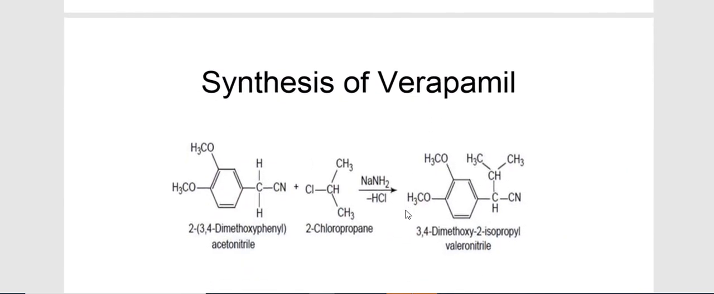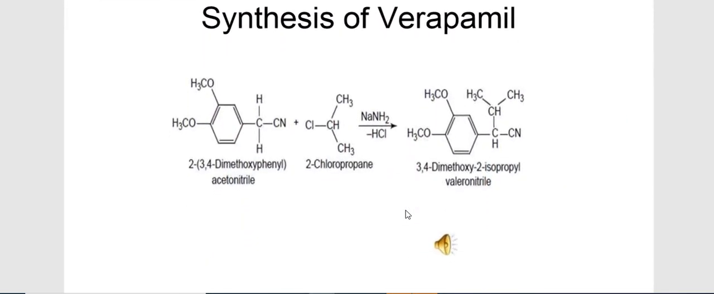Next is synthesis of verapamil. Again, it's a most important one. In verapamil, 3,4-dimethoxyphenyl acetonitrile is the starting material. It will interact with 2-chloropropane in the presence of NaNH2. It's a highly basic, nucleophilic substance, sodamide. With the liberation of HCl, dehalogenation takes place and it will produce this 3,4-dimethoxy 2-isopropyl valeronitrile.